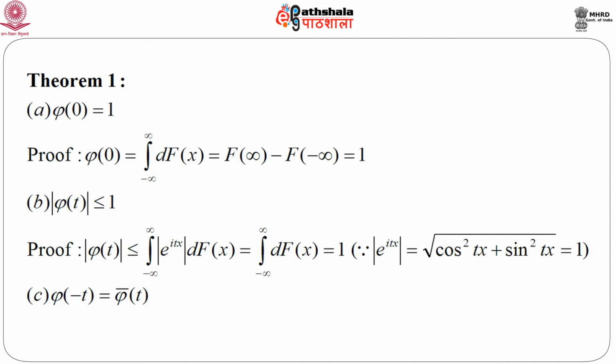I have already mentioned that small phi(t) is generally a complex valued function, because it is the expectation of e to the power i t x. So, if we consider phi of minus t, that means we evaluate this function phi at minus t instead of t, then this is nothing but the complex conjugate of phi(t). If we just write this expression, we will immediately see that phi of minus t is the complex conjugate of phi(t), that is, phi bar t. So, these are the three very basic properties of a characteristic function.